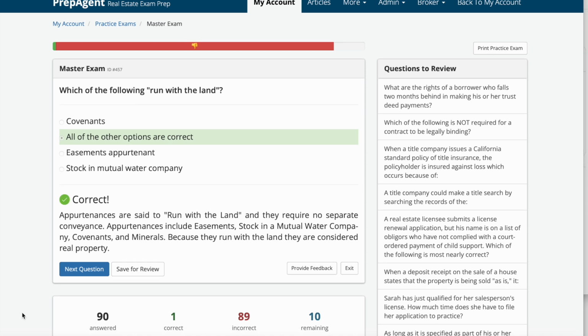Appurtenances are said to run with the land, and they require no separate conveyance. Appurtenances include easements, stock in a mutual water company, covenants, and minerals. Because they run with the land, they are considered real property.